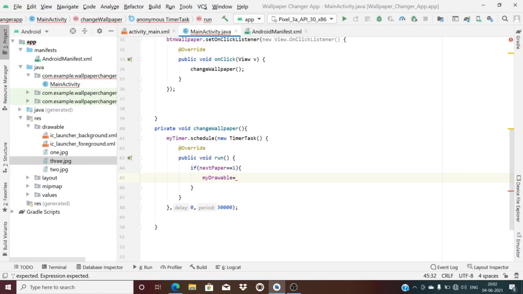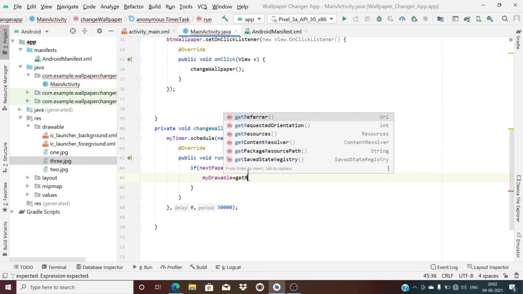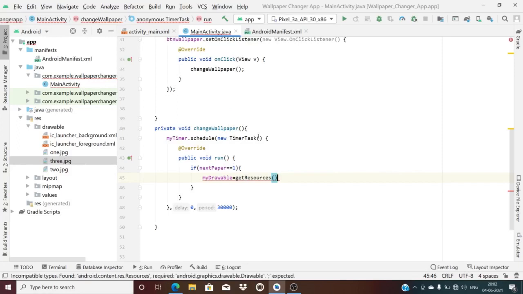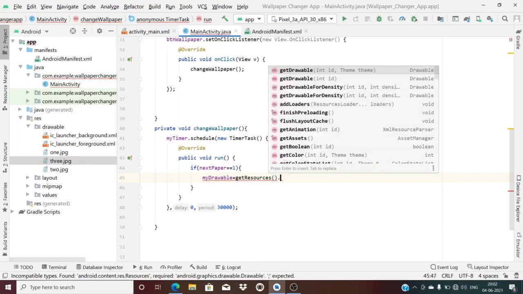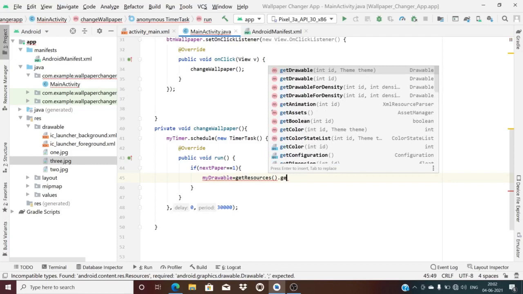I will get the resources which are stored in our drawable, then get resources, dot get drawable.